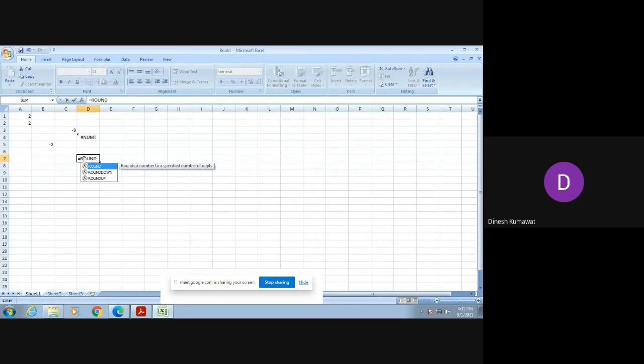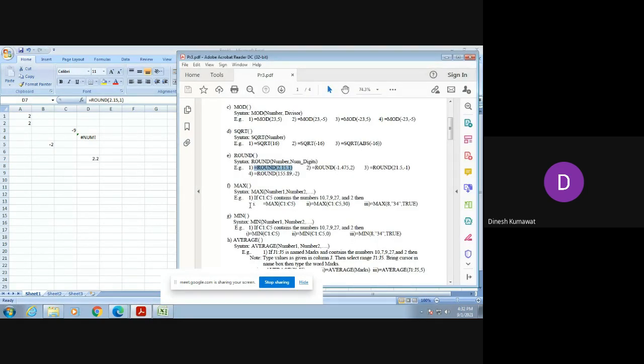Now you can see it is used to round a number to a specified number of digits. So we need to round 2.15, 1. Now let's check it. You can see that the 1 we put after the comma means that after the point we will consider only 1 digit. So the two digits after the point were rounded off to 1 digit. Any digit that is 5 or greater, we carry +1 to the number before it. That's why here this 1 becomes 2. Is it clear? Yes, sir.